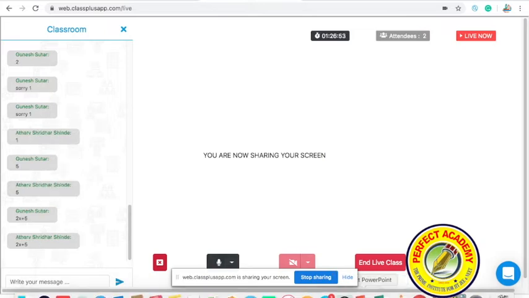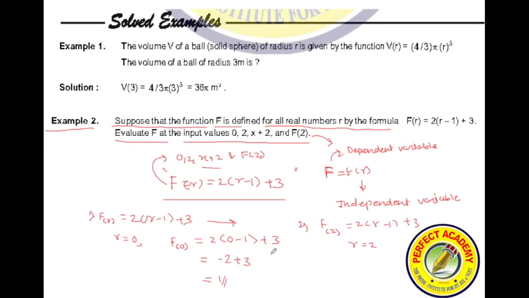2x plus 5, you got the answer. How have we solved it, or how can we solve it? Here they are asking what is the value of the function if r is equal to x plus 2. So f of x plus 2 we have to calculate.